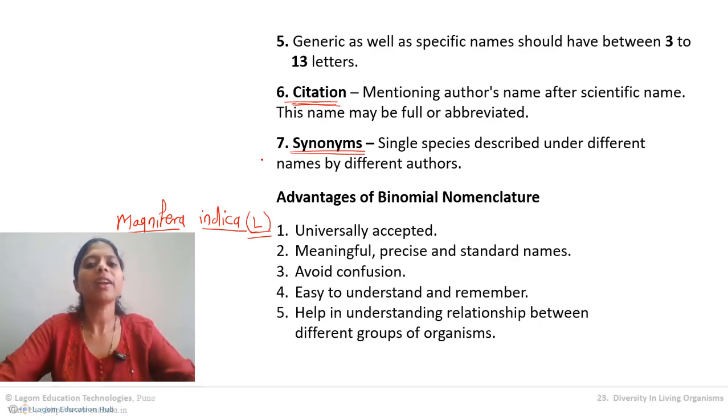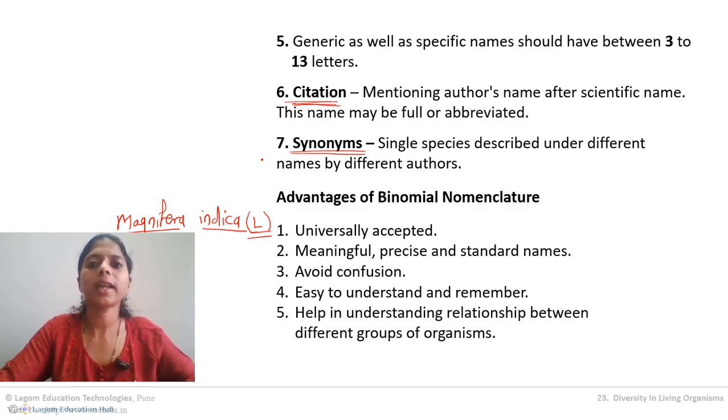Now let us consider the advantages of binomial nomenclature. First of all, scientists accepted this nomenclature system, so it became universally accepted. So every name is meaningful, precise, and standard. It avoids confusion. Okay, it's easy to understand and remember, and helps in understanding the relationship between different groups of organisms. Okay, so this is about binomial nomenclature. Try to understand it properly and remember the rules of binomial nomenclature.